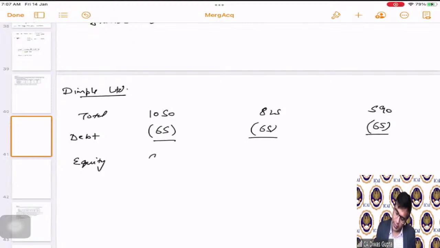Now, what is the value of equity here? 985, 760, 525. Okay.